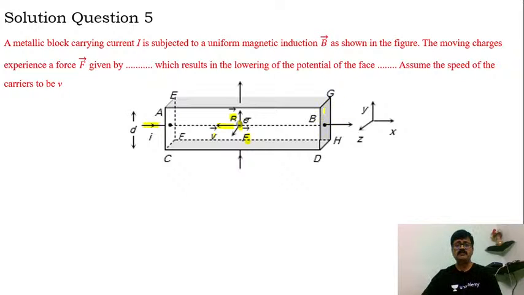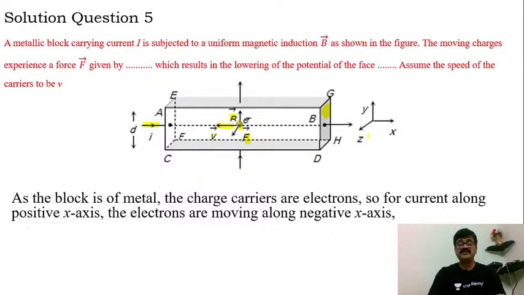That means it will come out of the BDHG surface, my dear students. As the block is made of metal, first and foremost we should remember it is a metallic block, so the charge carriers are definitely electrons. That is why I am showing electrons here.